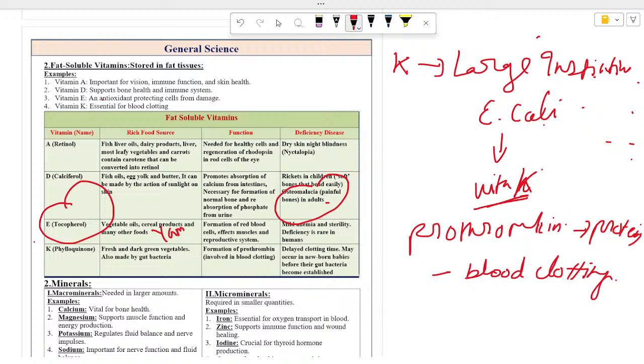Sometimes, as you will see in a further class, there is a genetic disease related to this, known as hemophilia.